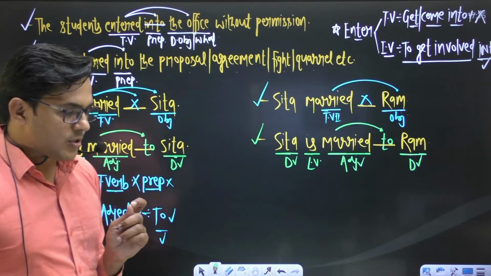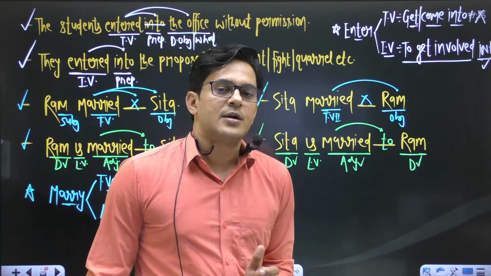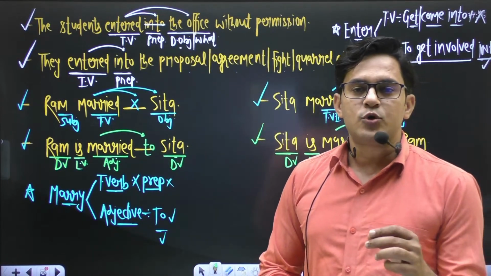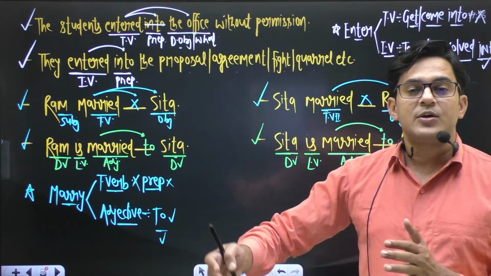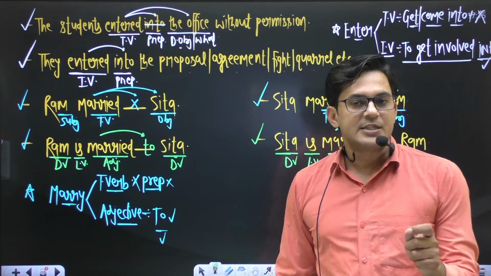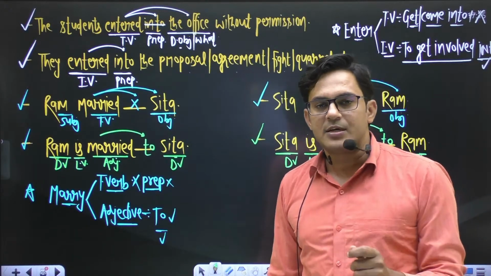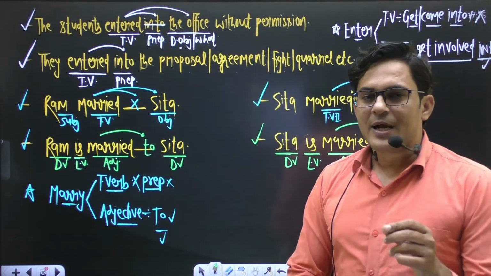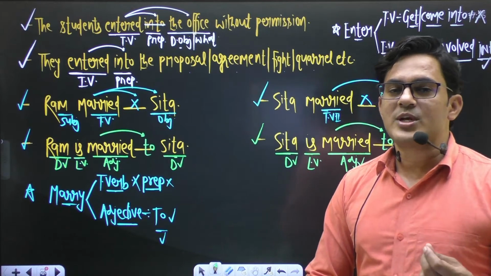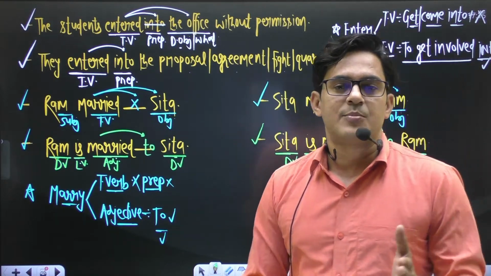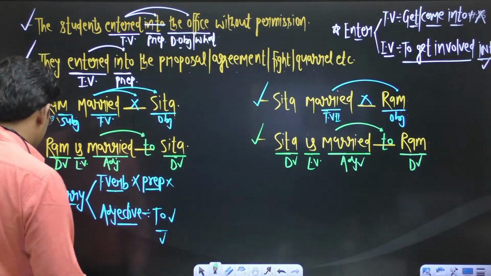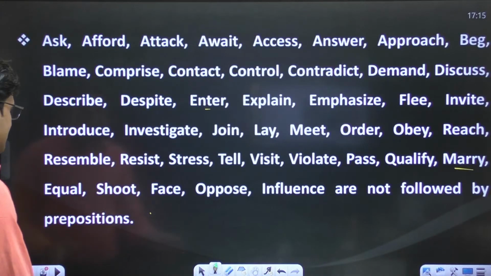So it is very clear now that you have to find out whether the word marry is going to be used as an adjective or as a verb. If it is a verb, this is always a transitive verb. Transitive verbs are never followed by a preposition. And if it is going to be used as an adjective, now it demands a preposition to. So make it clear. Okay, so let us move to the next, some of the verbs.